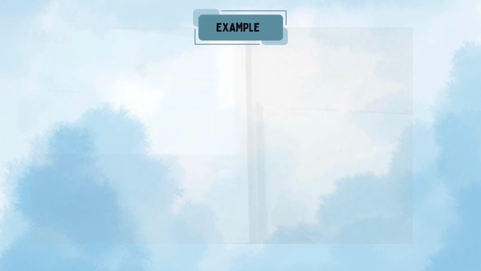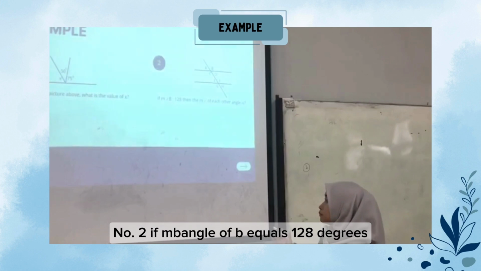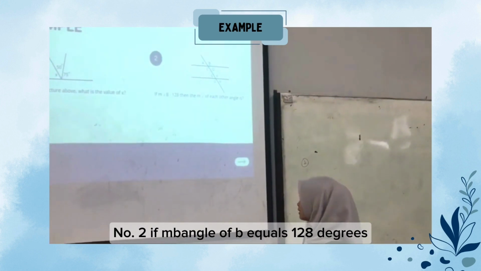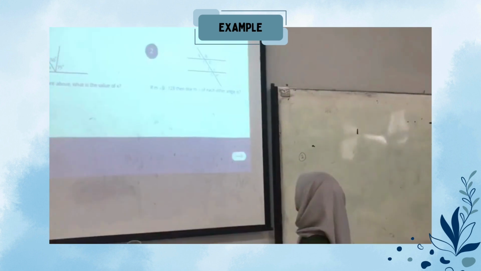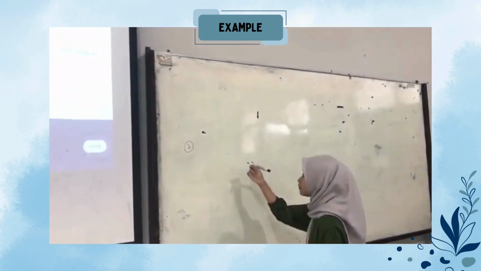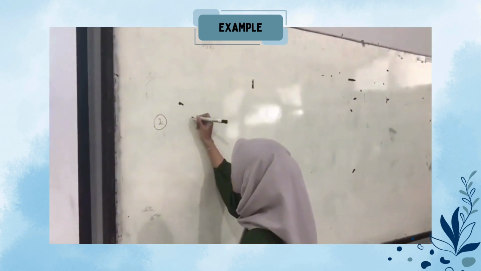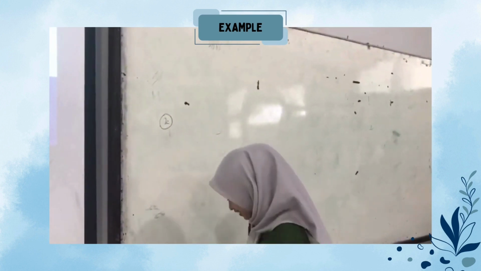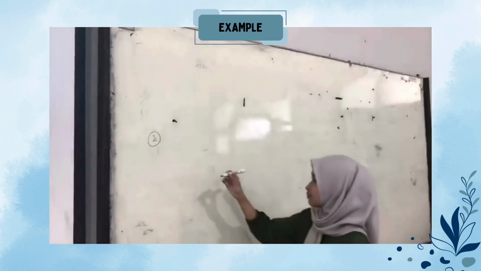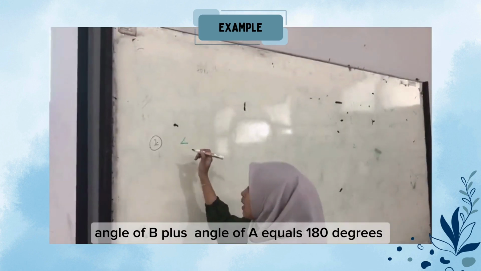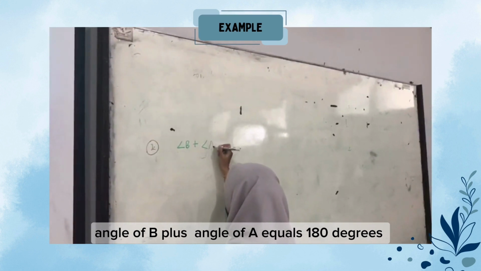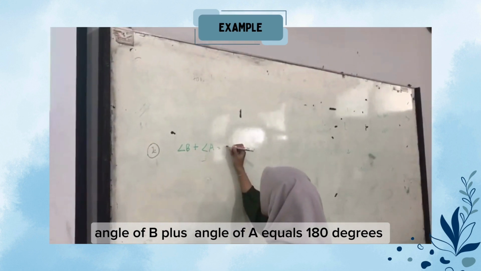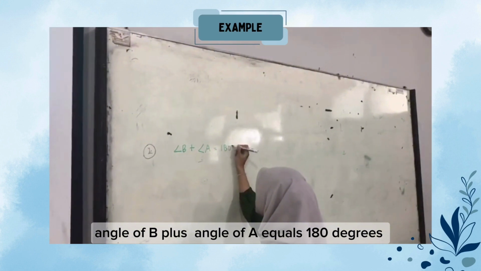Yes. Number 2, if angle B equals 128 degrees, then what is each other angle? Angle B plus angle A equals 180 degrees.